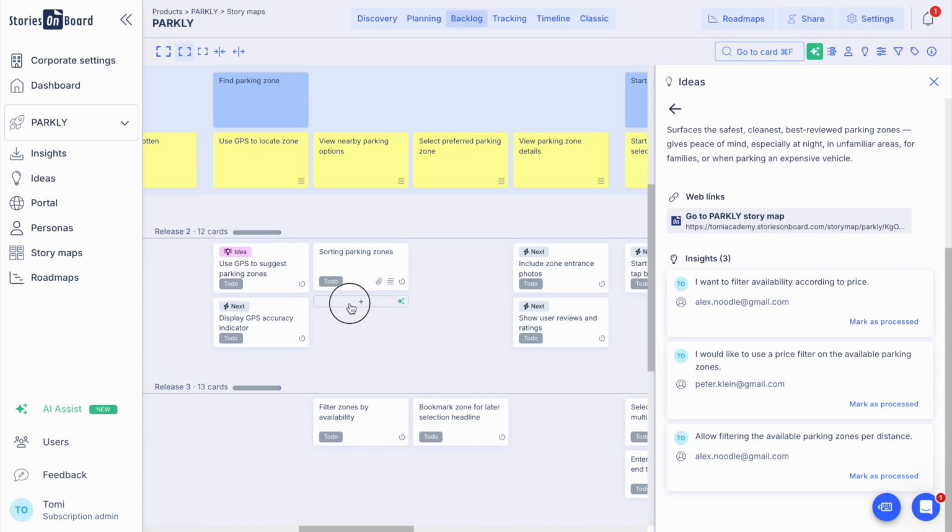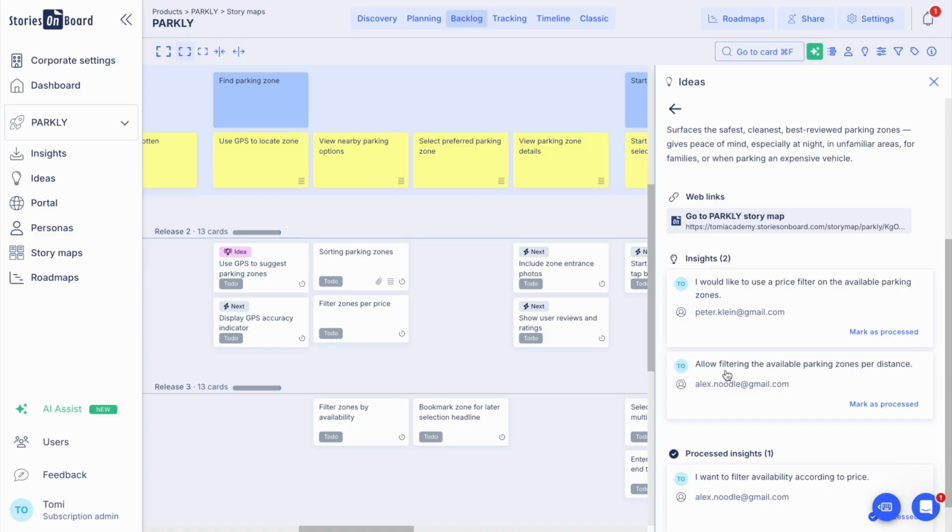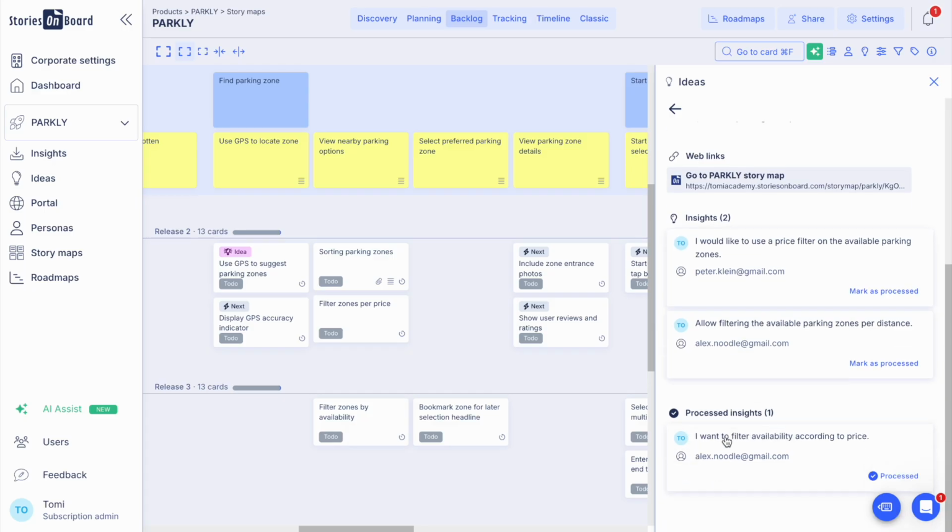So in order to do so, we can create a new user story in our backlog, enabling the filtering zones per price. We can mark these insights processed. We can always keep up with what are those insights attached to this new feature idea that we haven't considered and what are those that are already incorporated into our product backlog.